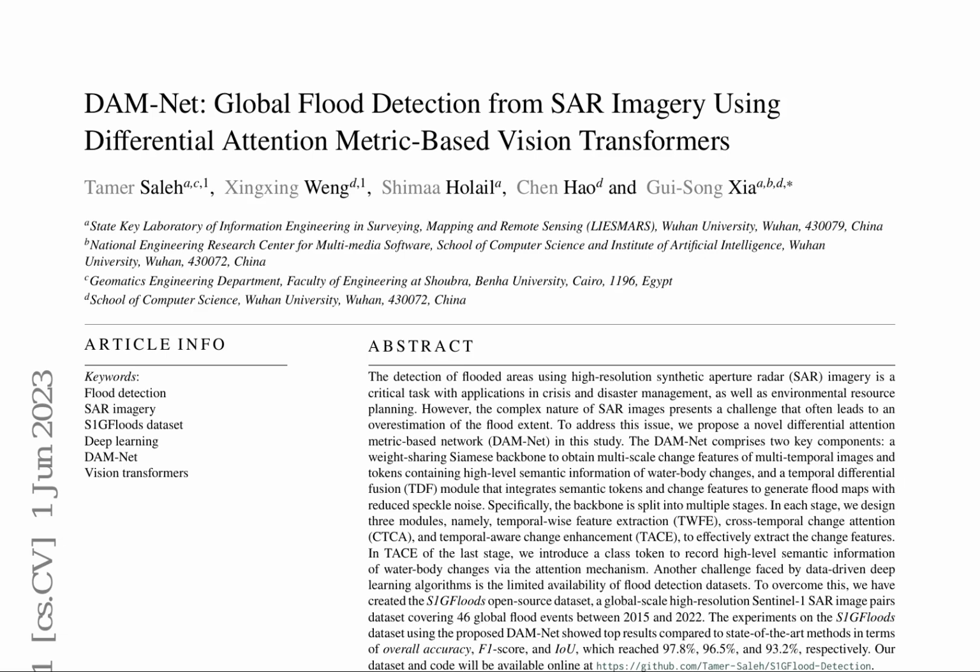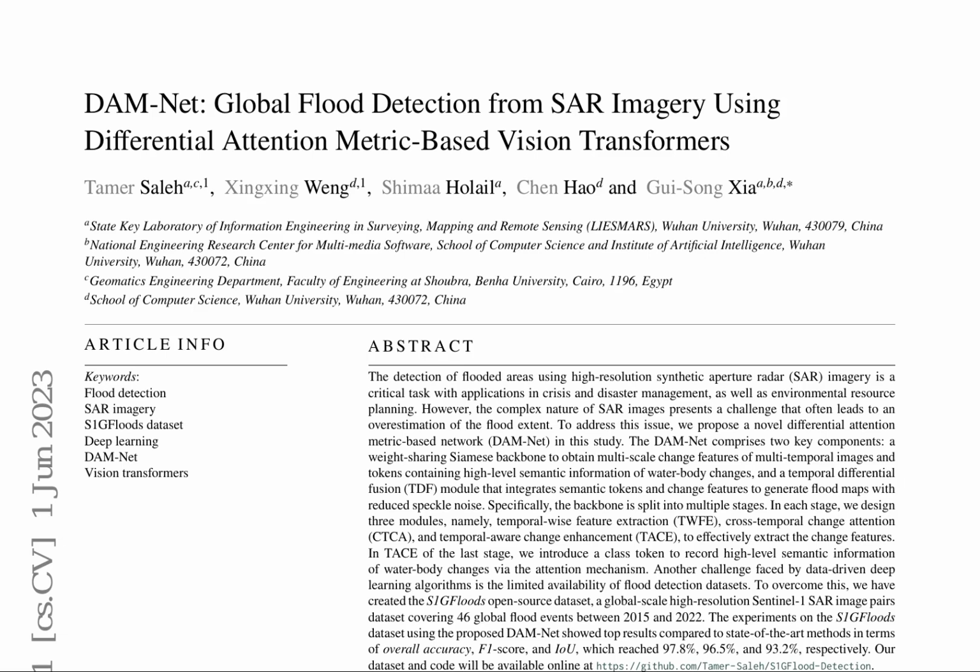The research paper introduces a novel model for flood detection, known as DAMNet, which utilizes Sentinel-1 SAR image pairs. This model incorporates various modules such as CTCA to capture global contextual information and TACE to address information loss. Additionally, the inclusion of a semantic token enhances the model's ability to differentiate between waterbody changes.